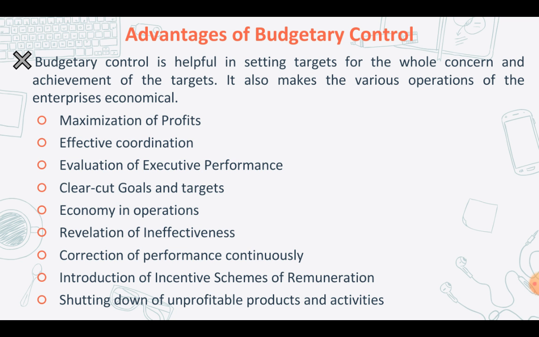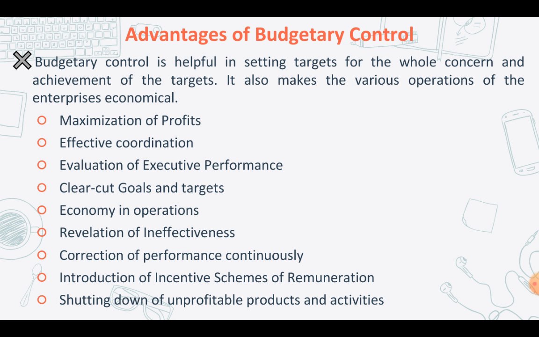And the next point is evaluation of executive performance. Another advantage of budgetary control is that it helps to evaluate the performance of the managers or the executives. Goals are going to be set for each department. Actual performance will be compared with standards, and deviations are going to be reported to the top management for action against any kind of unfavorable deviations. And through this, the performance of the department heads and other executives will be constantly monitored.